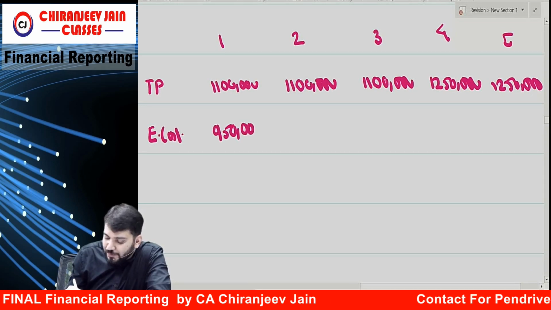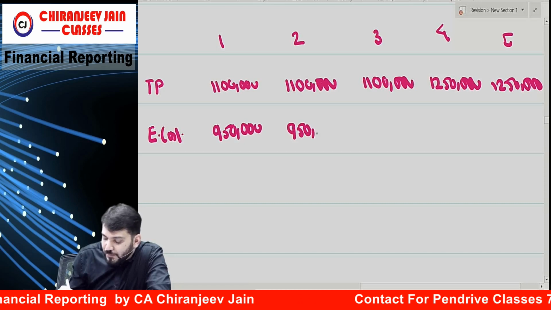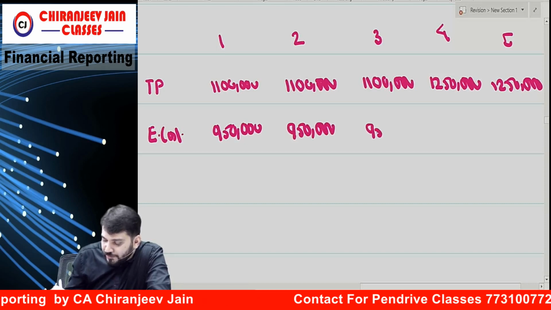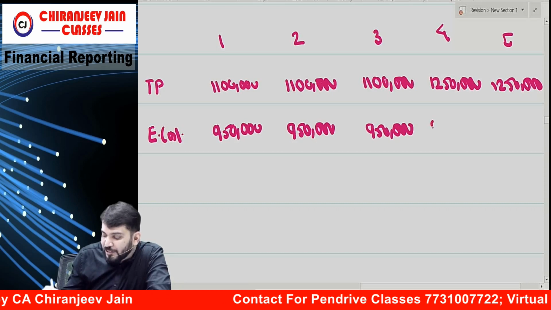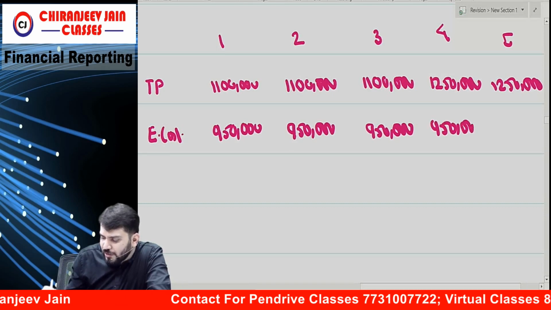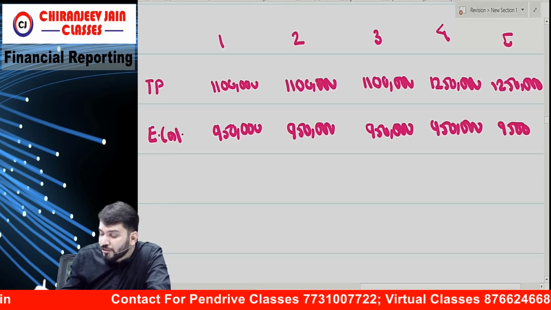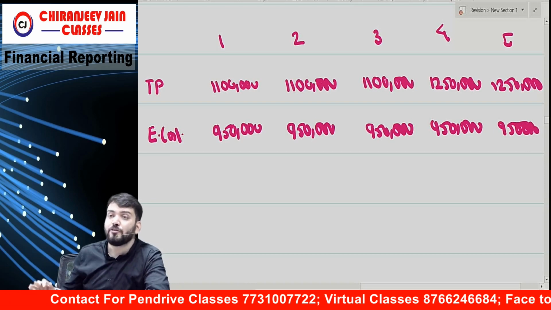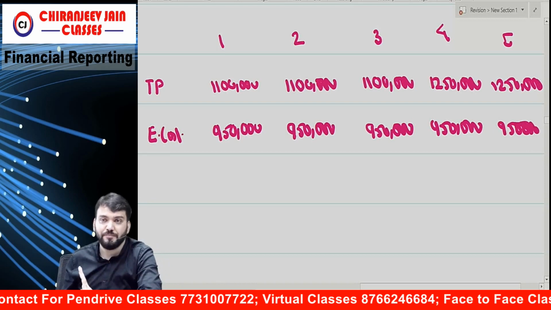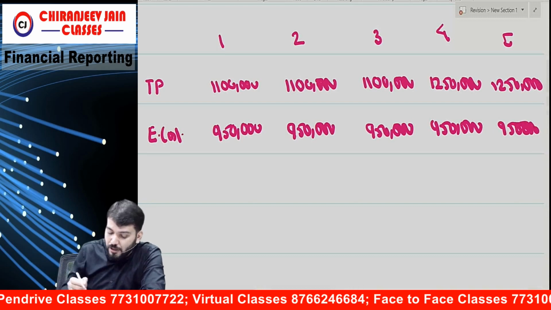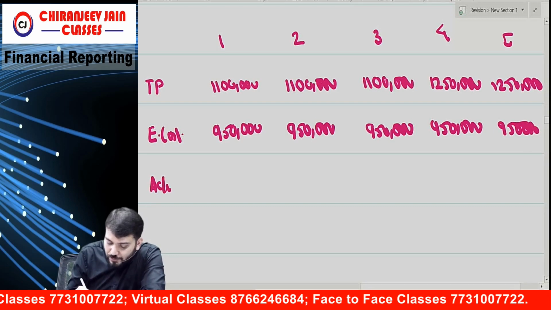That is 9 lakh 50,000 every year. This is the total estimated cost. I'm writing 9 lakh 50,000. So there are no changes in estimated cost. However, it might also change. Now, what is the actual cost?